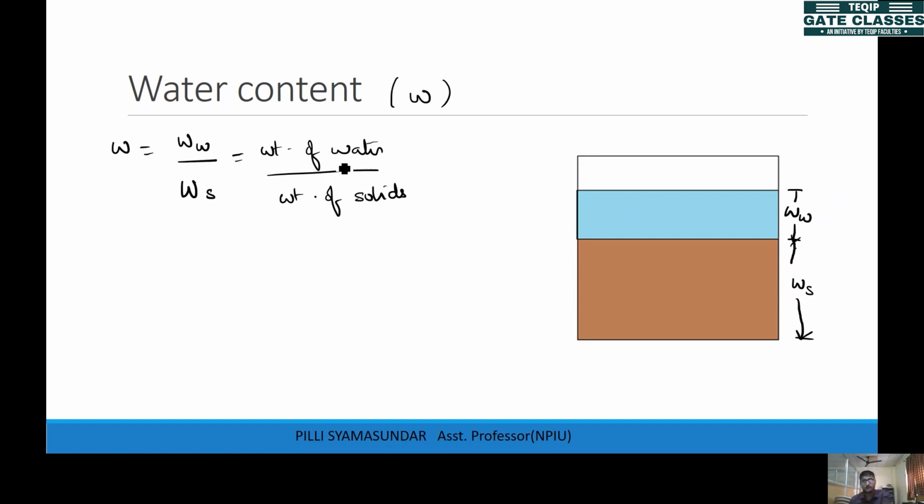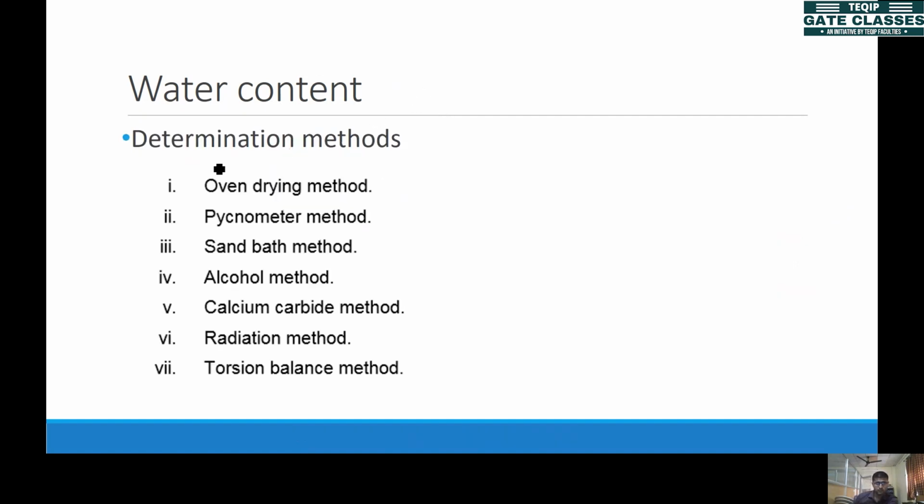So this is the water content, but this can be measured. You have some tests to find out this water content. Some are in the laboratory and some we do in the field. We'll go through all these tests one by one. So the first one is the oven drying method. This is the most commonly used and highly accurate method. We'll tell why it is highly accurate and why it is mostly used while we are discussing.